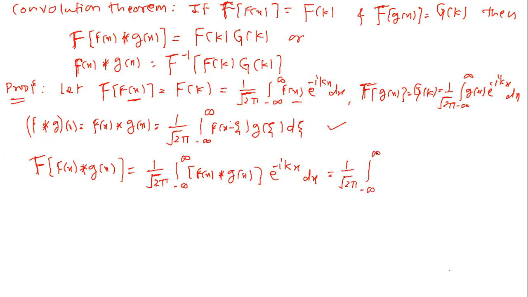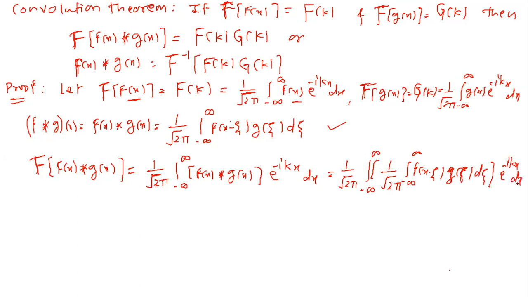So we get 1 upon root 2 pi, integral from minus infinity to plus infinity, and in the square bracket we put 1 upon root 2 pi, integral from minus infinity to plus infinity of f of x minus zeta, g of zeta, with respect to zeta. Now the square bracket is complete, times e raised to minus ikx with respect to x.